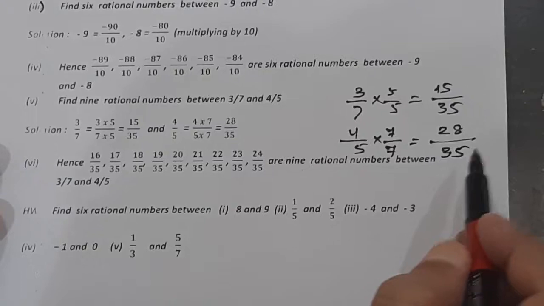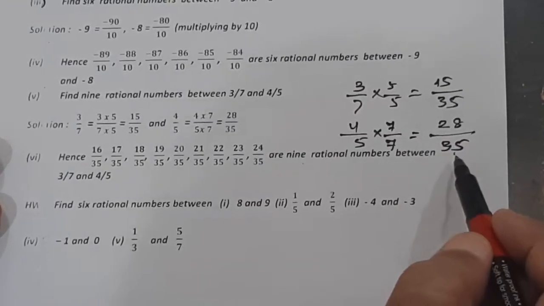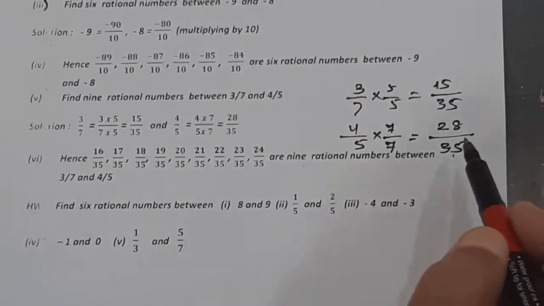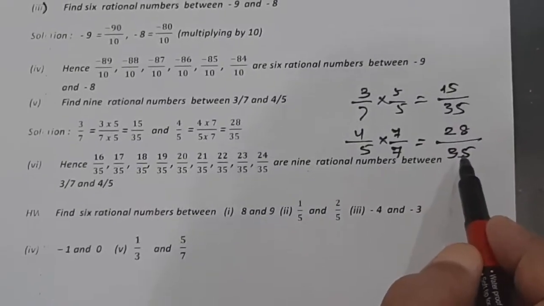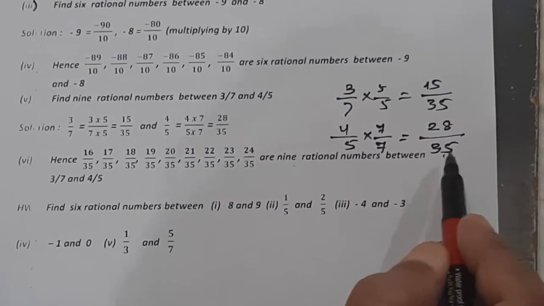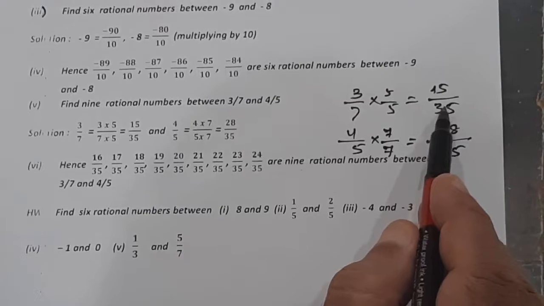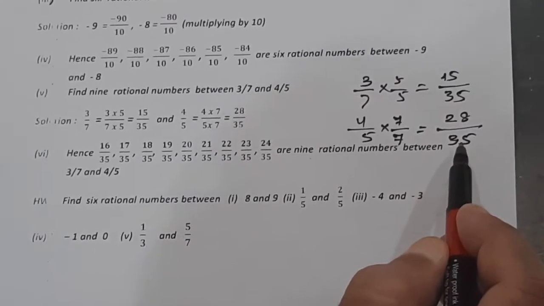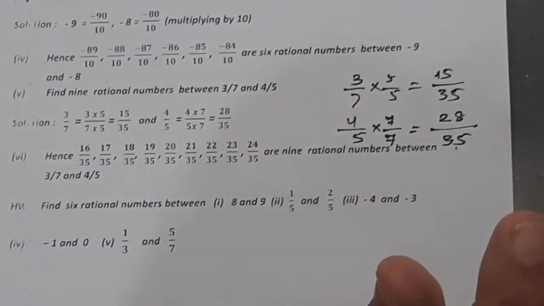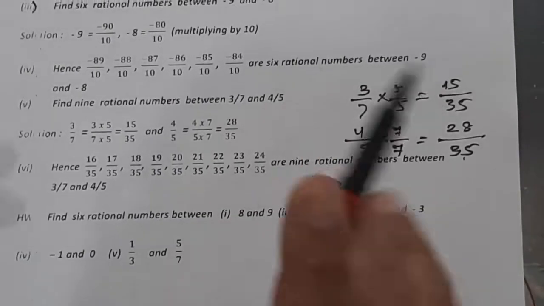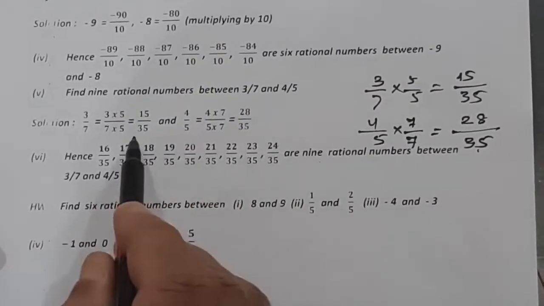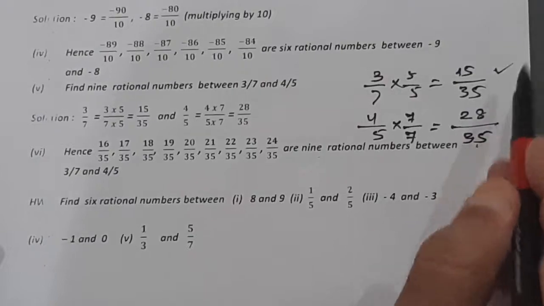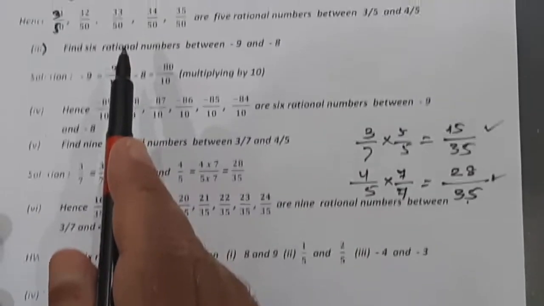In this way what happens? The denominators are same. Remember, our method for finding the 5 rational numbers, or 6 or 7 or 8, whatever you have to find, you have to make the denominator same. You can multiply by 10, you can multiply by any number. Okay, now let us see that. So now take 15 upon 35. These are the fractions, and procedure is same, method is same.